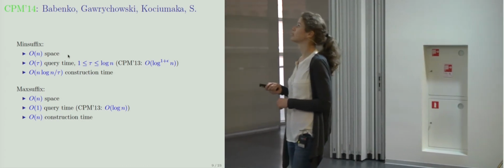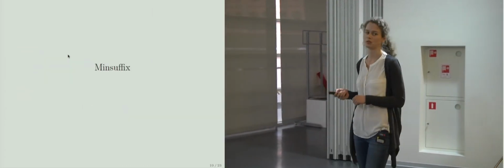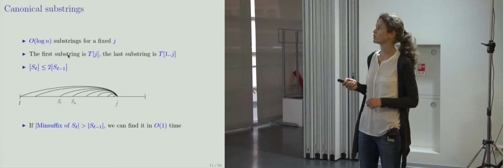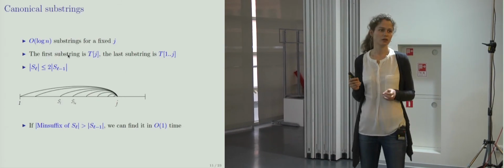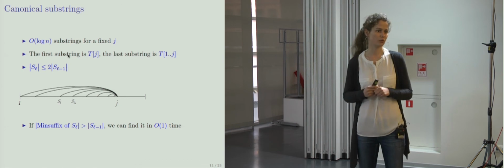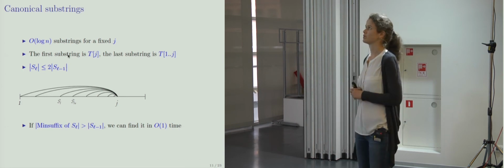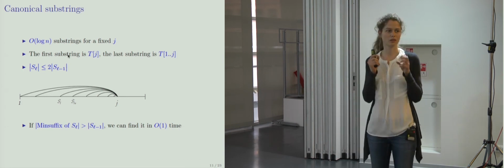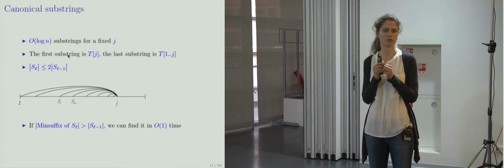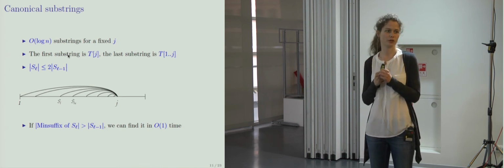So how did we obtain this? Let me start with the minimal suffix problem. The main idea is to use canonical substrings. What is this? We define a logarithmic number of canonical substrings for each position j.